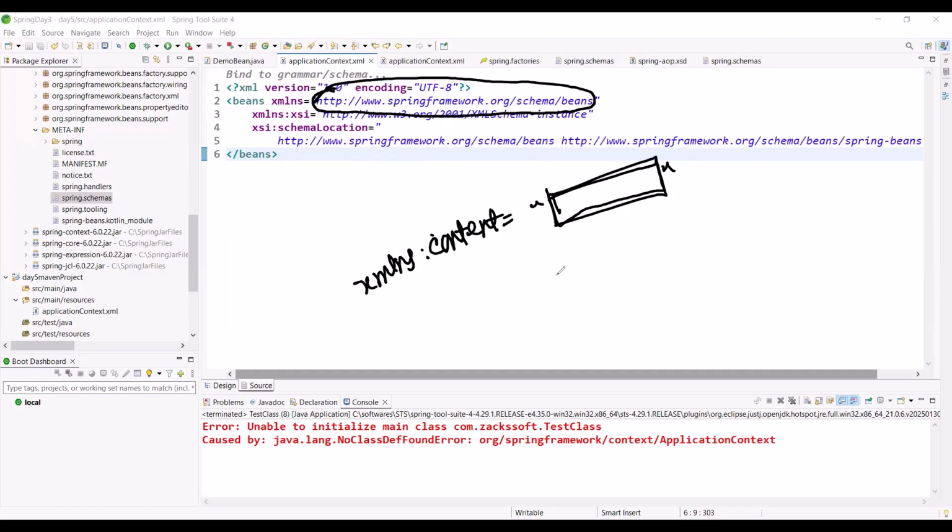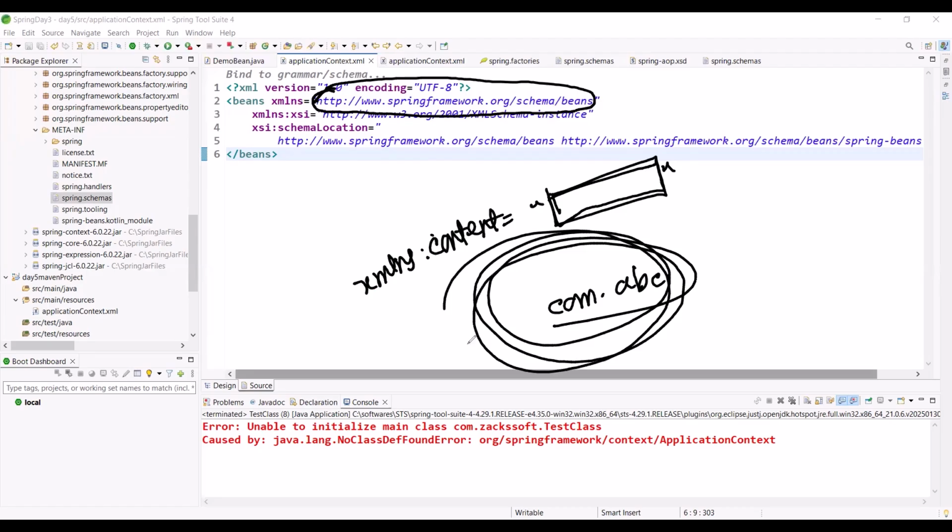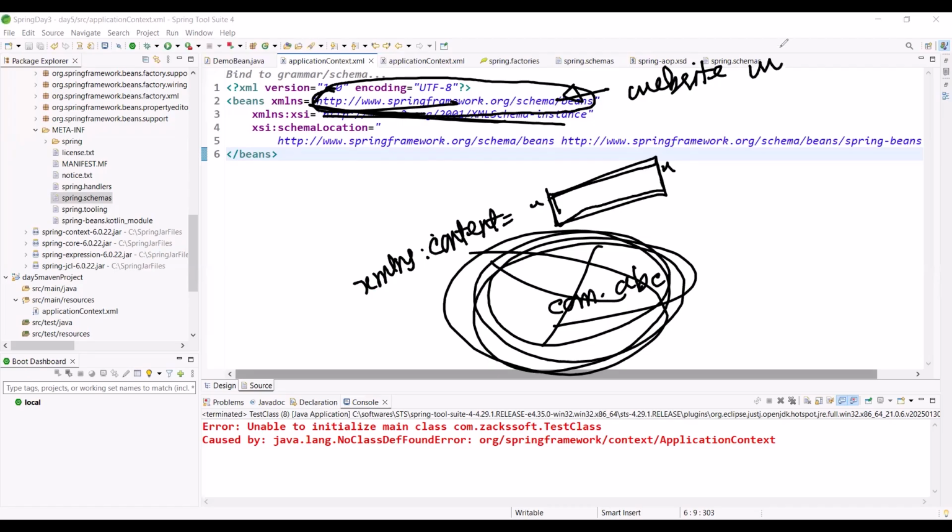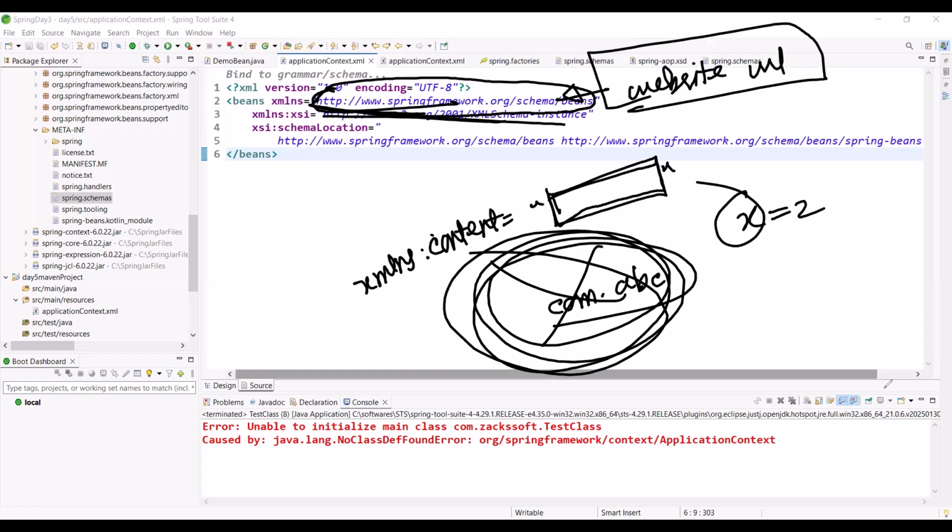Consider how we write a package like com.abc. It seems like a website name, but it is not actually a website name, yet we write it this way. In the same way, we write this identifier, but it is not any website URL. It is simply a name, simply an identifier, like x equals 2. Observe.